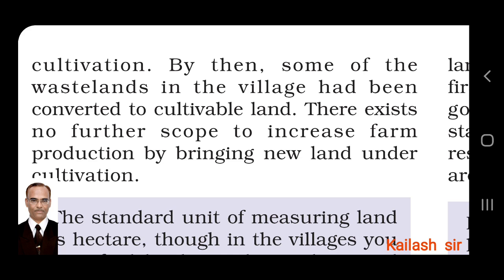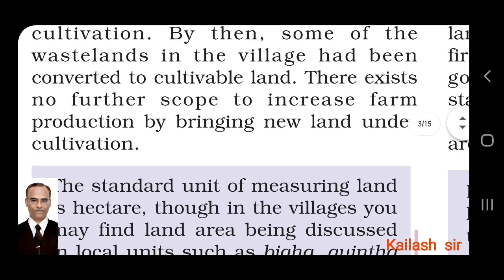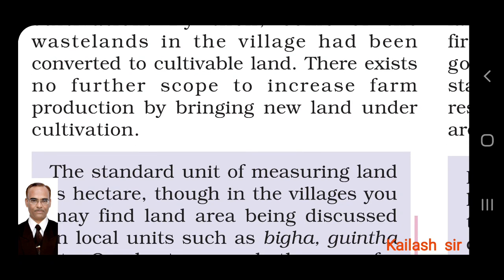By then, some of the wastelands in the village had been converted to cultivable land. Wastelands where cultivation was not done were converted to cultivable land, meaning agriculture was possible now. There exists no further scope to increase farm production by bringing new land under cultivation. So previously wastelands were there, but now they are also converted into cultivable lands. Now there is no further scope, meaning no new land can be brought under cultivation.